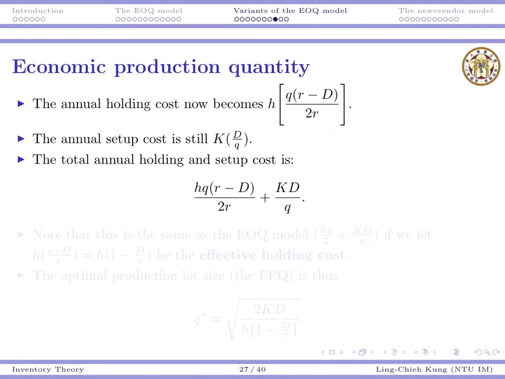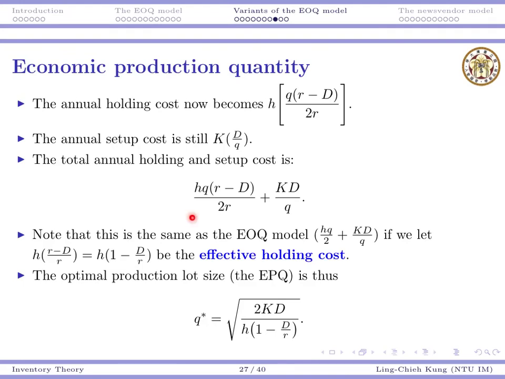H is the unit holding cost. Annual setup cost: now, capital K will be called the setup cost. It's the cost for us to initiate a production lot. It's equivalent to the previous ordering cost. The annual setup cost again is KD over Q, because this is the number of production lots we need to initiate.